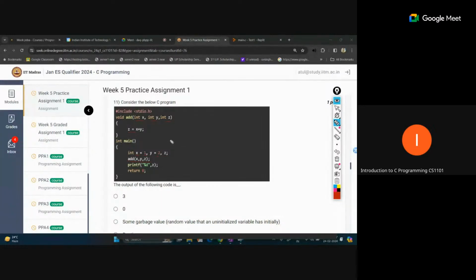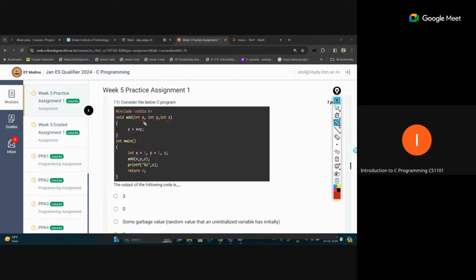The variable names are the same, but the function variables are actually different from the main function variables. The x, y, z defined inside main are totally different from the variables defined inside the add function. Only the values are passed to the function.